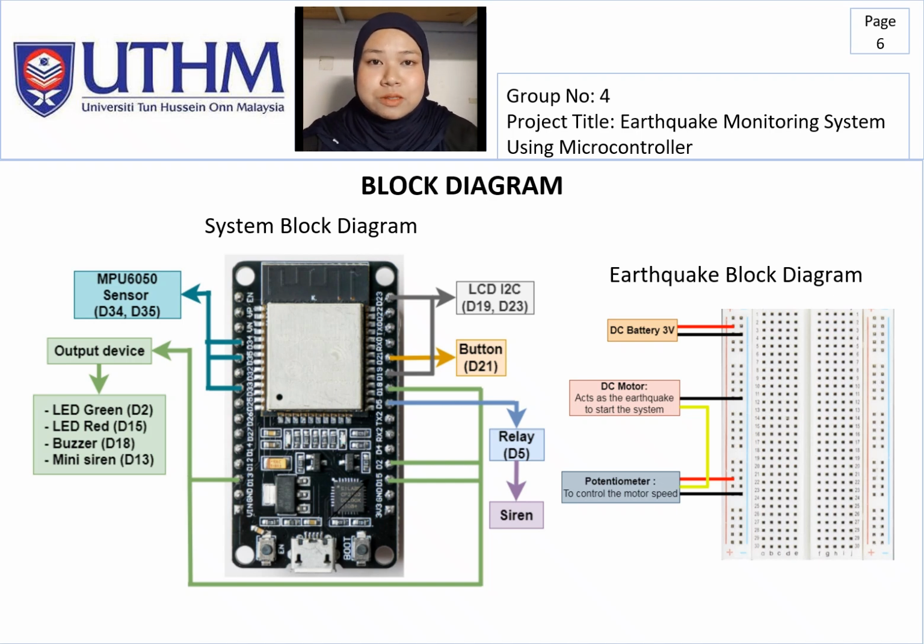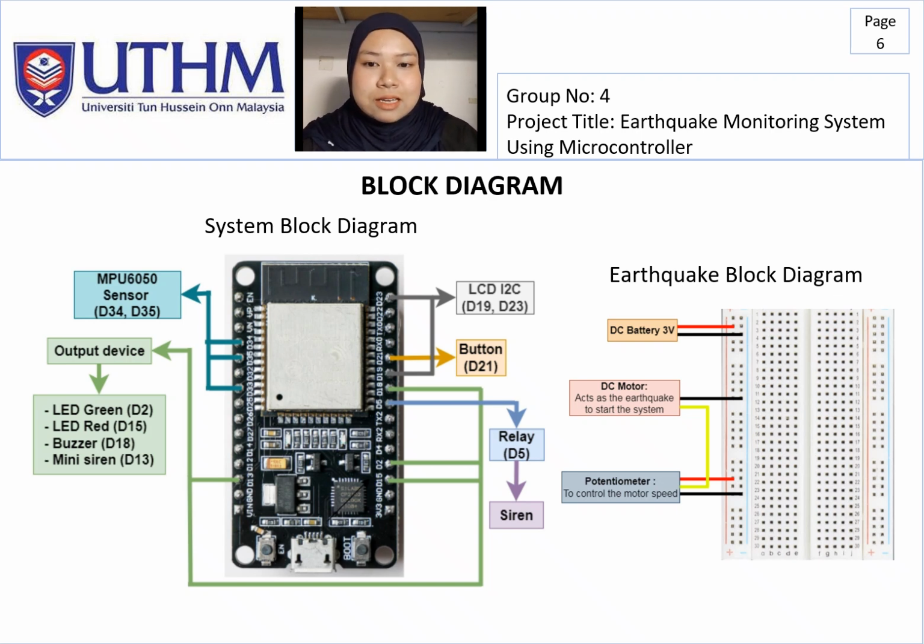So, today I will explain about the block diagram. This slide shows the basic block diagram of the earthquake detection system. Although the diagram is simple, the system operation involves several detailed processes. The system begins with the MPU6050 sensor, which continuously detects vibration or ground movement and measures the strength of the vibration.